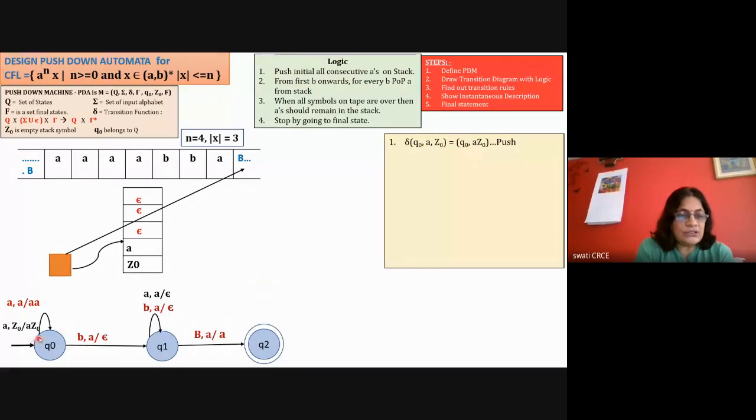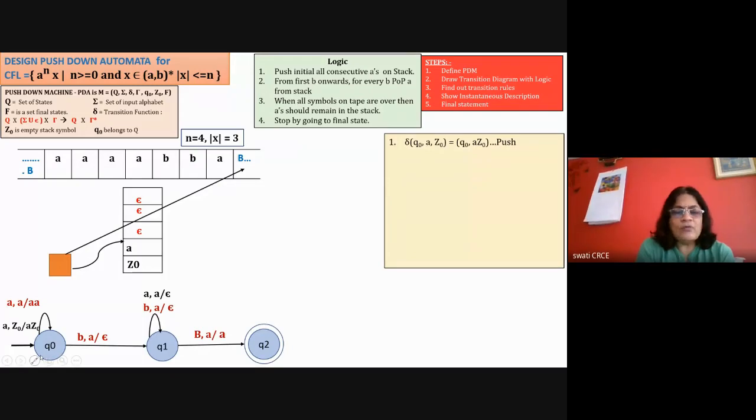The transition is a loop, so the new state is the same one, and Z0 changes to AZ0. So here we write the stack operation. Here we write the previous state, here we write the next state, here we write the symbol on the tape and the symbol on the stack, and then here we write the stack contents. In the stack, AZ0 indicates it is a push operation.